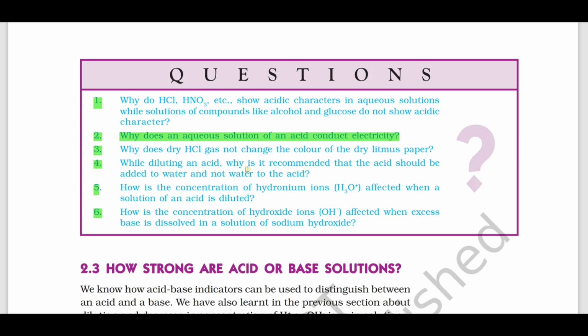While diluting an acid, it is recommended that acid should be added to water, because if water is added to acid, the heat produced results in the splashing out of the mixture. How is the concentration of hydronium ion affected when a solution of acid is diluted? It decreases.